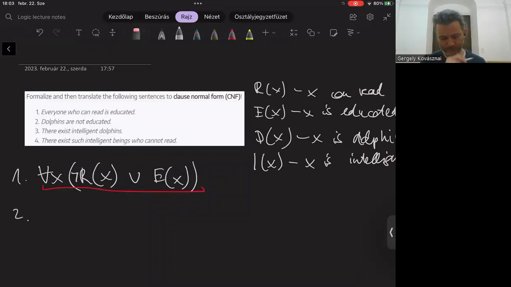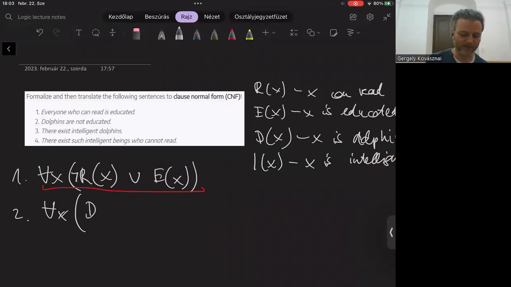Let's continue. Dolphins are not educated. Well, it's a good question if this is a universally quantified or existentially quantified statement. I think you can also feel that this is a generic statement about every dolphin. So this starts with the universal quantifier for all x, and of course we must restrict that to dolphins.